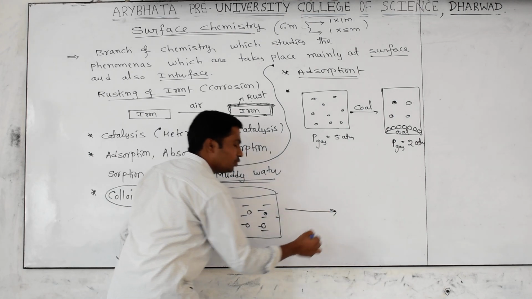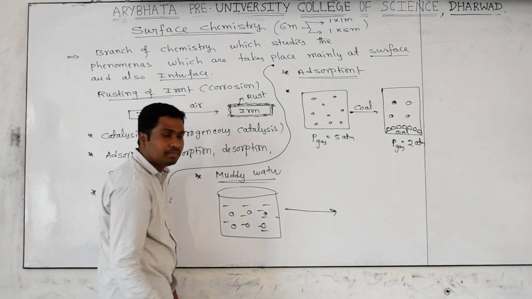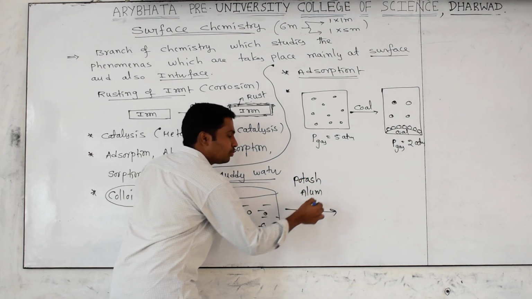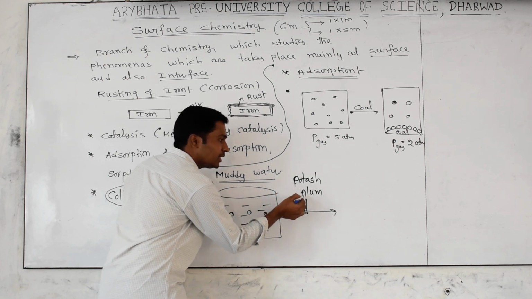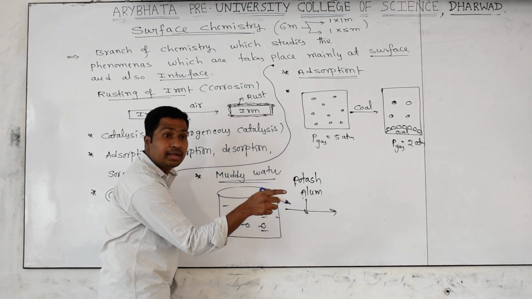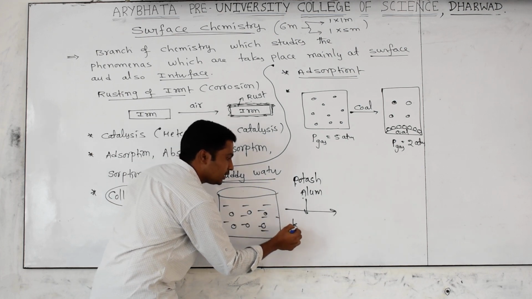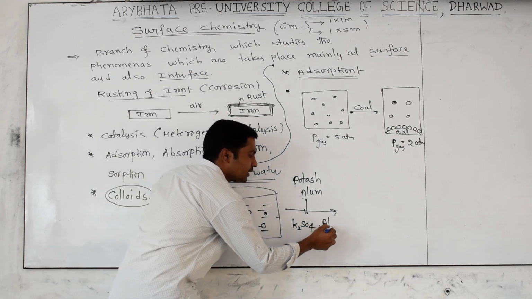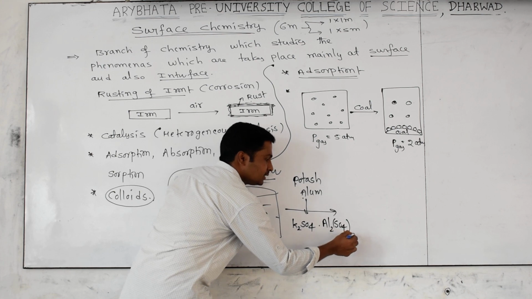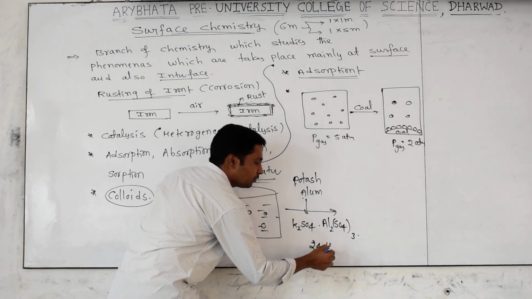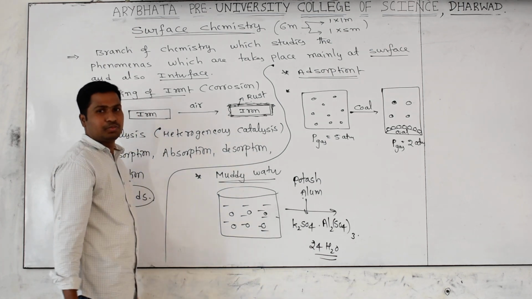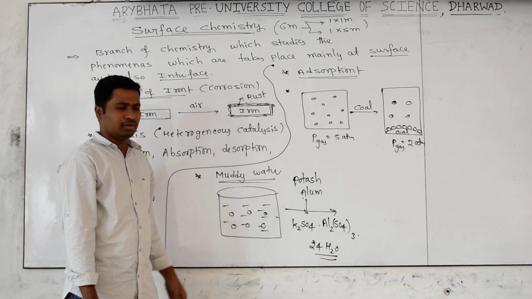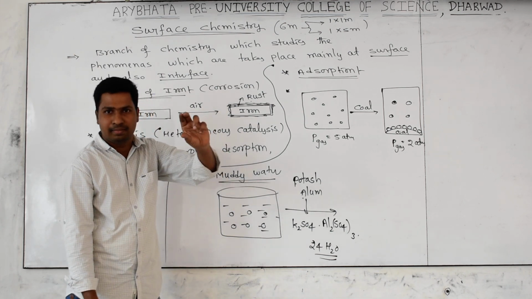What should we do? I think you know the well-known chemical, fitkari, alum. It is called potash alum. Yes, it is important for competitive exams. Potash alum has the formula potassium sulfate, aluminum sulfate, hydrated. Hydrated means moist. Potash means K2SO4. Very good. And alum means aluminum sulfate, Al2(SO4)3, taken along with how many water molecules? 24 water molecules. In some competitive examinations they ask this: potash alum is a hydrated salt containing how many water molecules? 24 H2O molecules. Anyway, potash alum is a transparent crystalline solid.